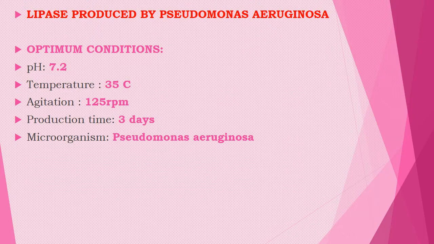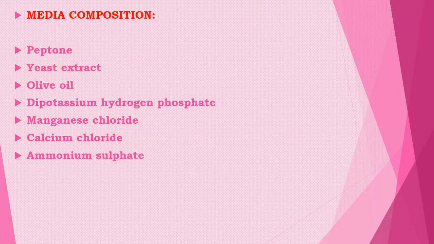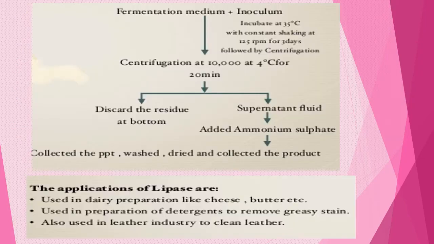Then the media composition: what is required for Pseudomonas aeruginosa? It requires peptone, yeast extract, olive oil, dipotassium hydrogen phosphate, magnesium chloride, calcium chloride and ammonium salts. These are the media essentially required for Pseudomonas species.